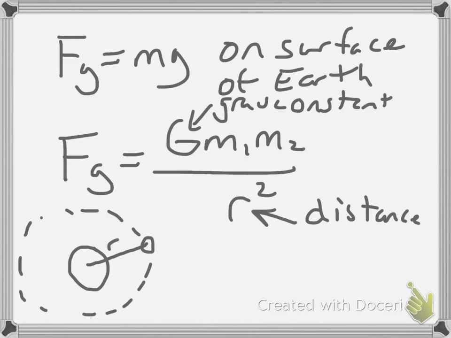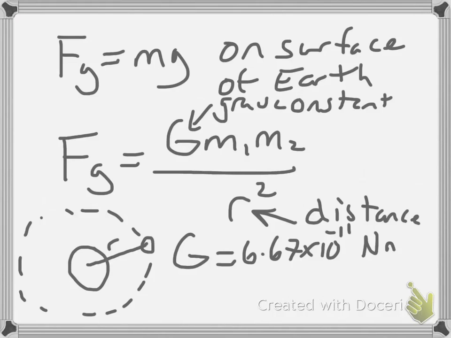Now, one of the things people forget all the time is that when using this equation, they tend to just plug in G instead of the actual value, which is 6.67 times 10 to the negative 11th, and then there are units. It's newton meter squared per kilogram squared. You have to remember to plug in the units even on those constants.